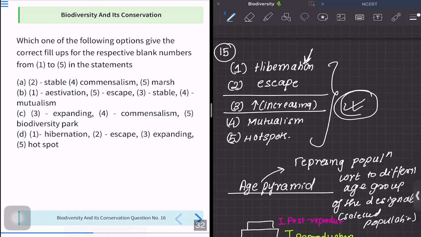Option B is very closely matching with the list we have made. So the correct answer for this question is option number D. So concept, in this question, actually, there were use of so many concepts.